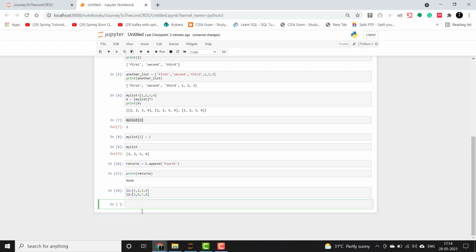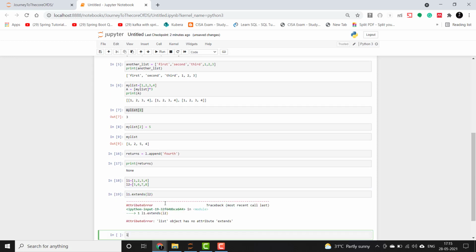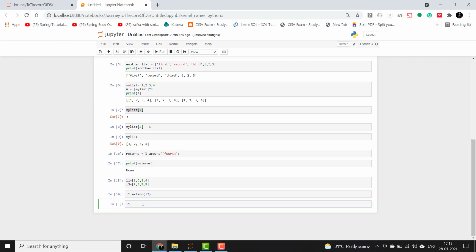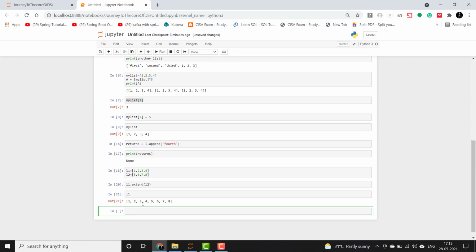Okay, we want to combine these, so we'll say L1 dot extend L2. Okay, and we will print L1. So see, the first list has appended the second list in it. So only the elements in it are appended here and not the whole list like we have done here. So this is another operation we can do here.